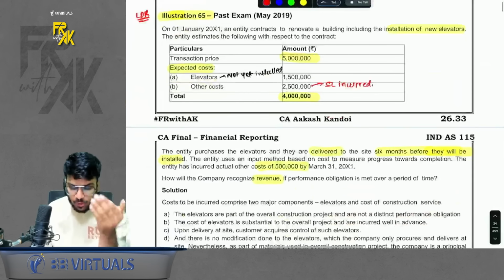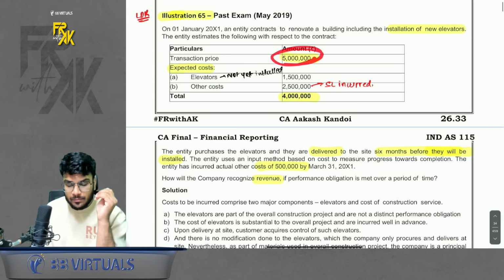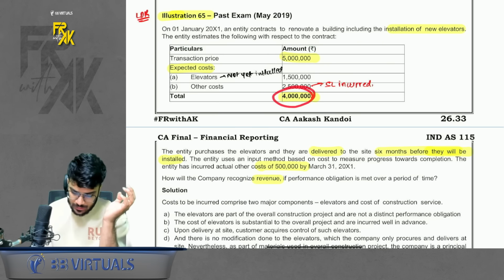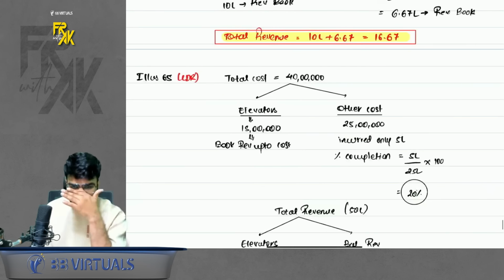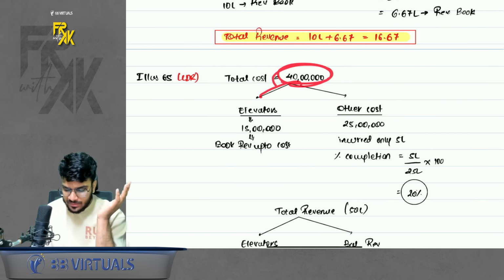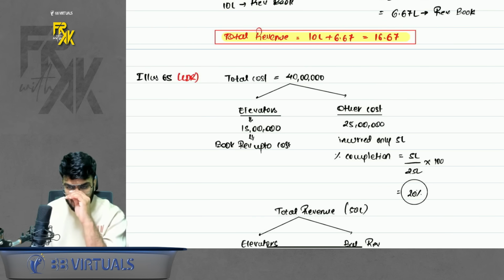Based on this, we have one question also which you solved in class, in case you remember. TP is revenue 50 lakhs, cost 40 lakhs, for elevator is 15. Out of the remaining 25 you incurred 5 lakhs. How to book this? Simple. Out of 40, bifurcate into elevators and other cost. Elevators separate, other cost balance 25, out of which 5 we incurred.